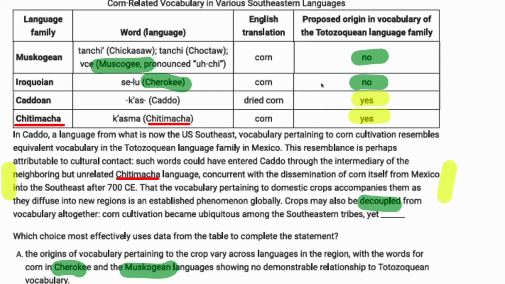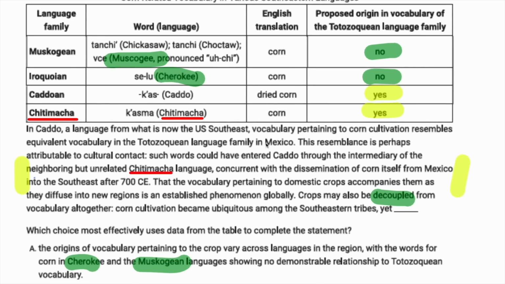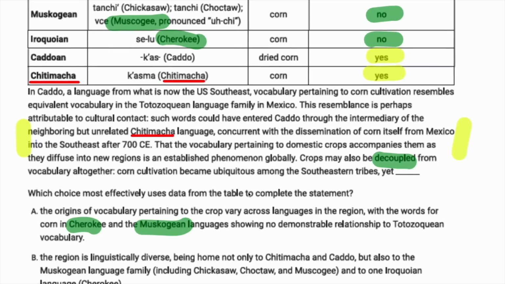And so that would be an example of the vocabulary having been decoupled from the crop itself, or basically, the crop spread from Mexico to the Southeastern United States, but the word itself did not spread. So A looks pretty good, but let's check out the others.